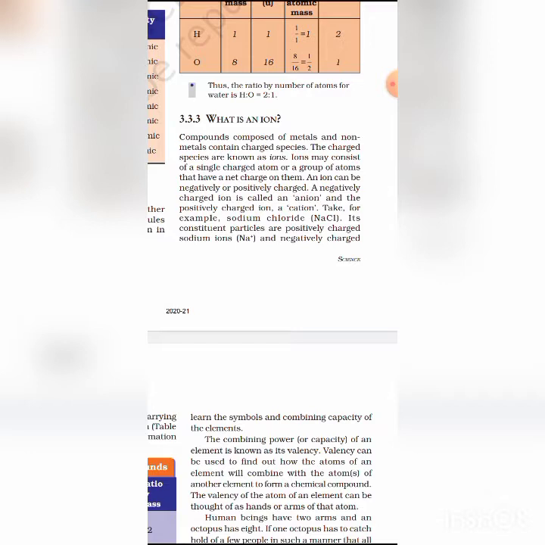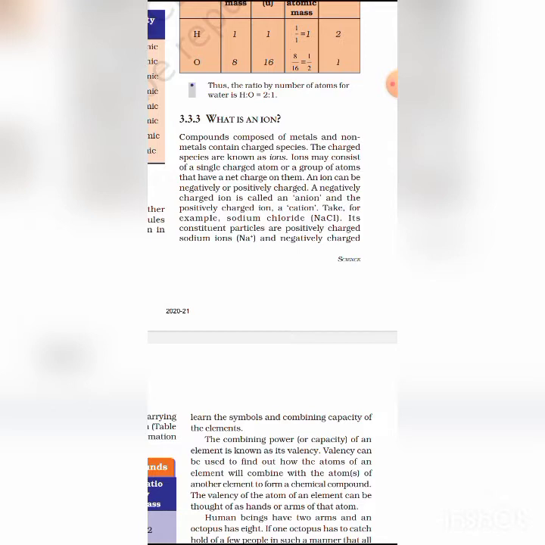For example, a sodium ion is a positively charged sodium atom and is written as Na+. Similarly, a chloride ion is a negatively charged chlorine atom and it is written as Cl-. Sodium ion has one positive charge and chloride ion has one negative charge. The charges are written as a superscript, that means on the upper side of the symbol of the atom.